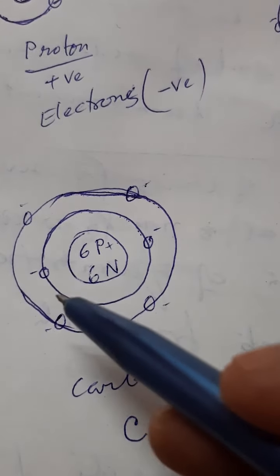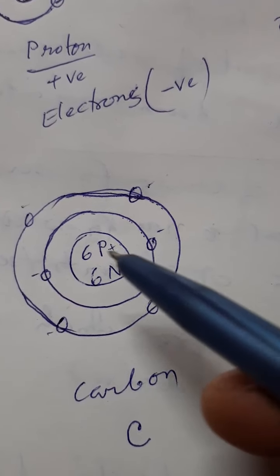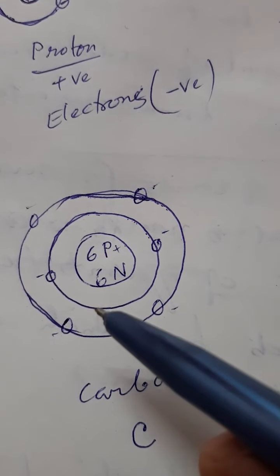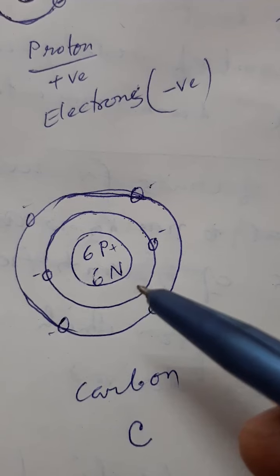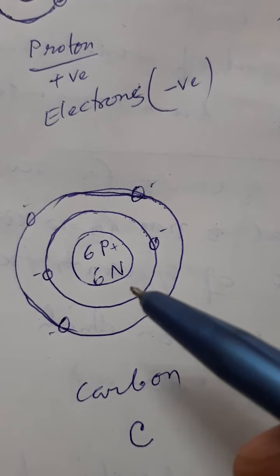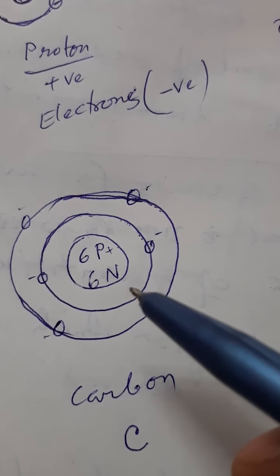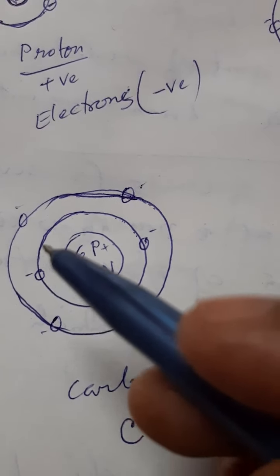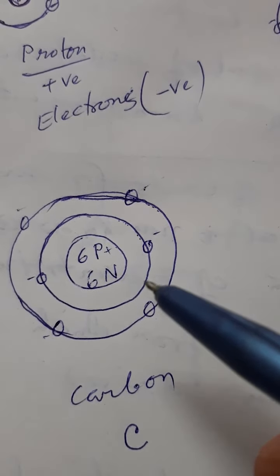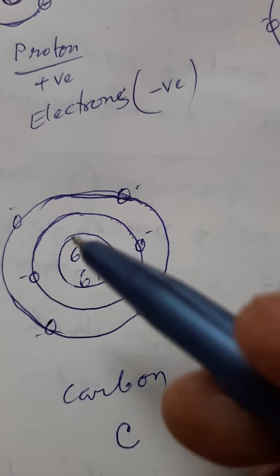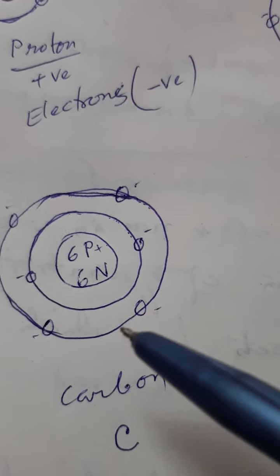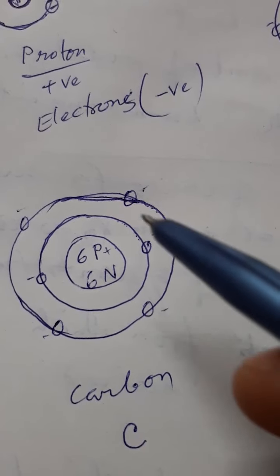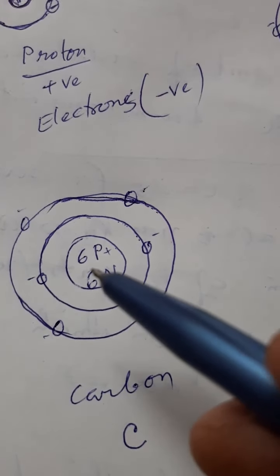In the first orbit there are 2 electrons, and in all atoms, in the first orbit there may be a maximum of 2 electrons. In the next orbit there are 4 electrons spinning around this nucleus.